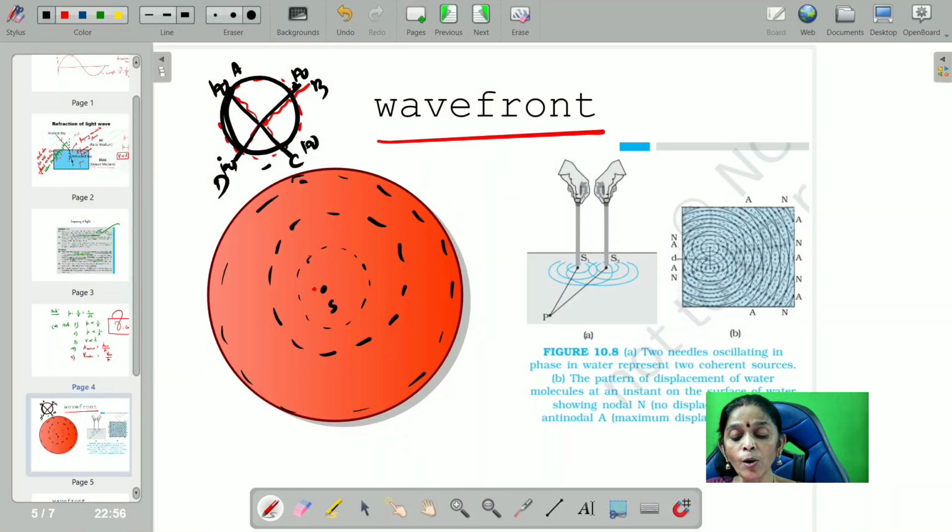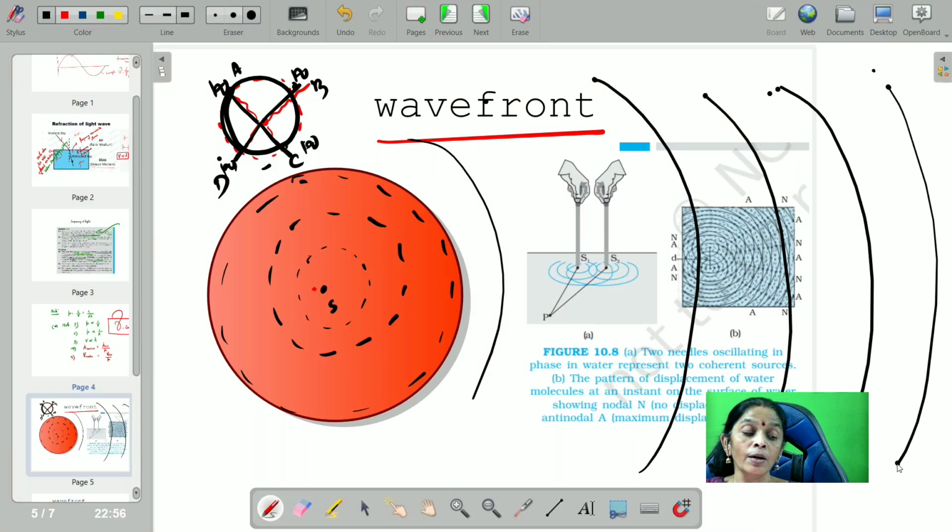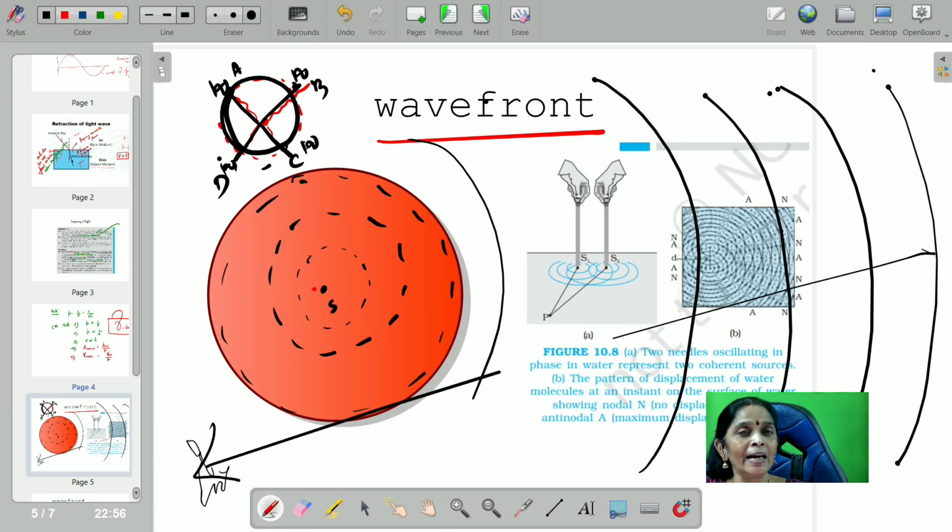So when you keep on drawing the wavefront like this, like this, like this, at the end what will happen? The spherical wavefront, when you see from here, is going to appear as if it is a straight line. That straight line wavefront shape, you call it a plane wavefront. So from this, what can you understand, children? Wavefront is nothing but an imaginary line which we draw in order to find a boundary around which the intensity of the light is the same.